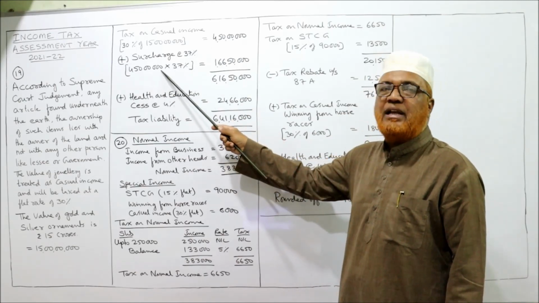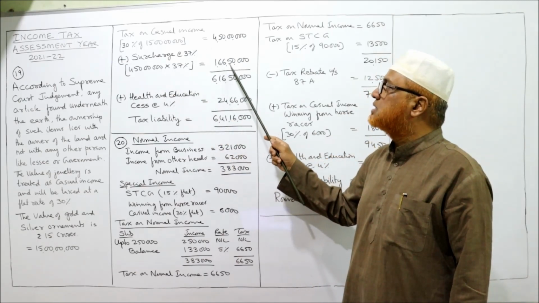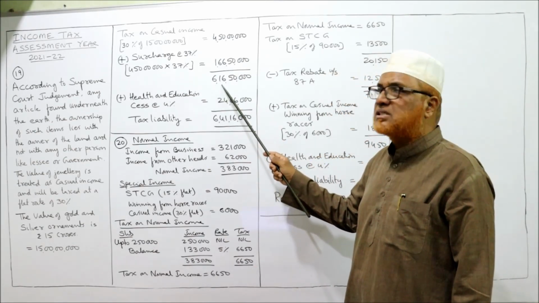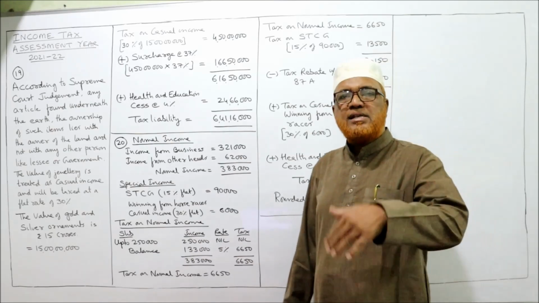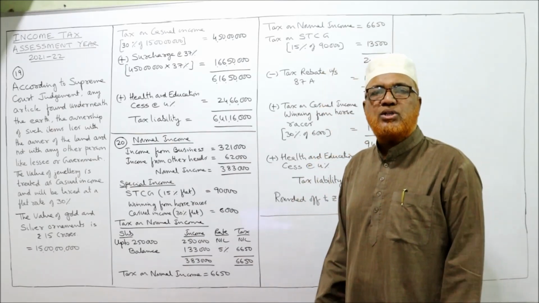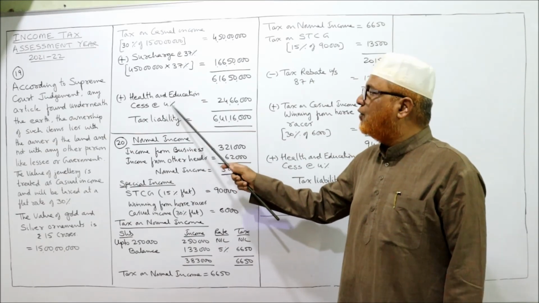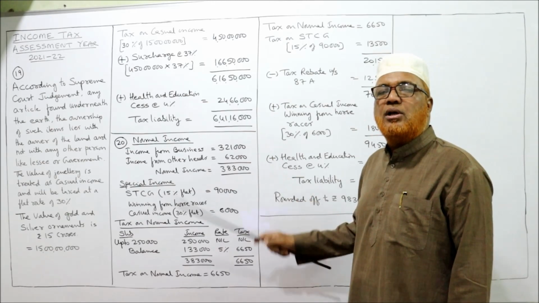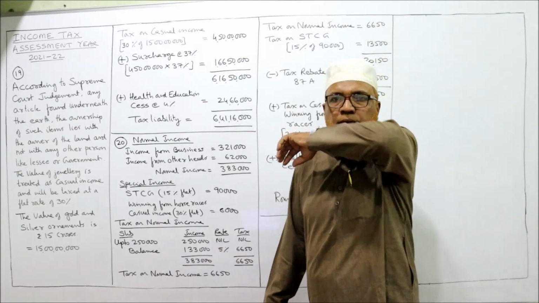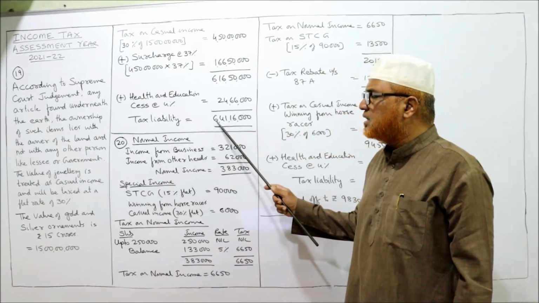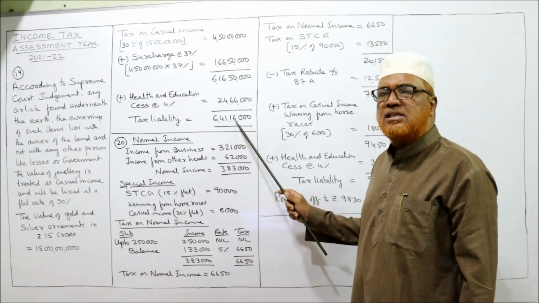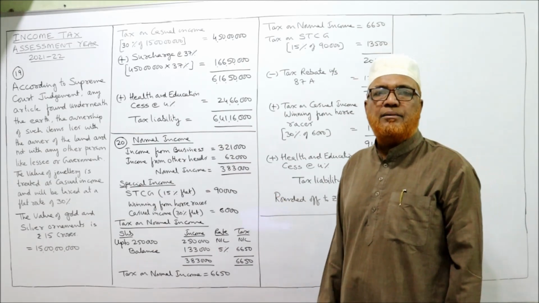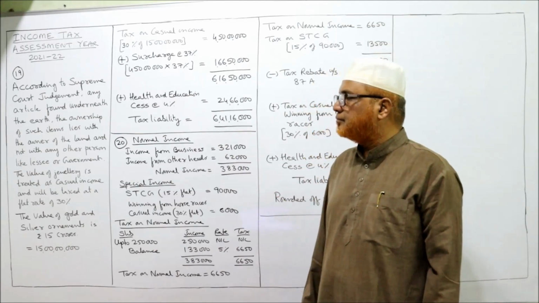37% of 4 crore 50 lakh comes to 1 crore 66 lakh 50,000. Now add up, 6 crore 16 lakh 50,000. To this, as usual, add health and education cess 4%. So 4% of 6 crore 16 lakh 50,000 is 24 lakh 66,000. So ultimately the tax liability will be 6 crore 41 lakh 16,000. That's it. This is the ultimate tax liability of Ranjan Shetty.